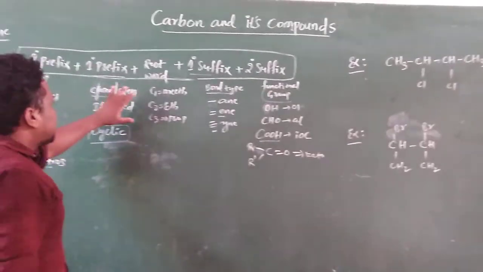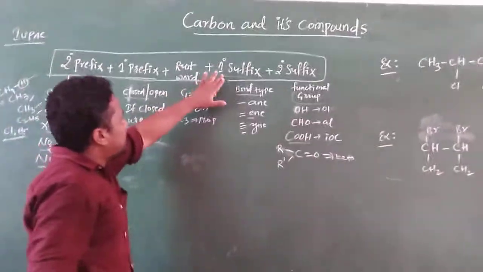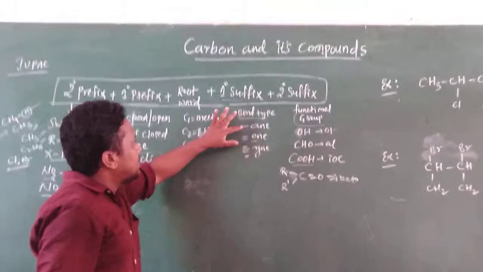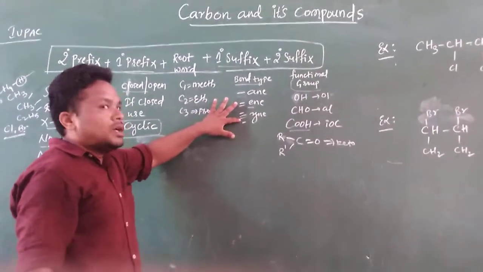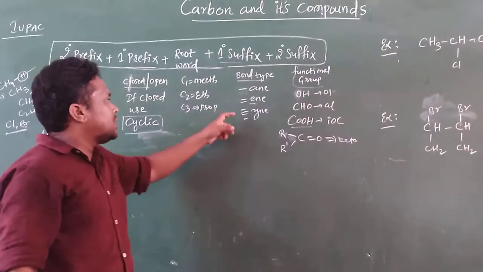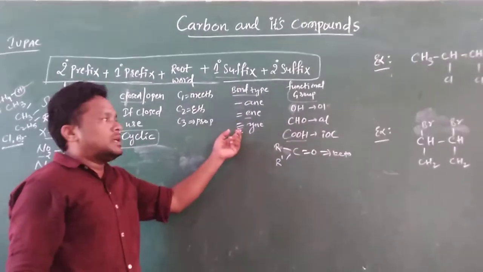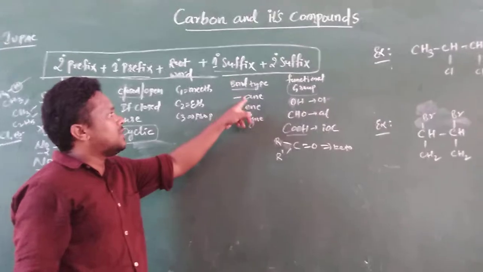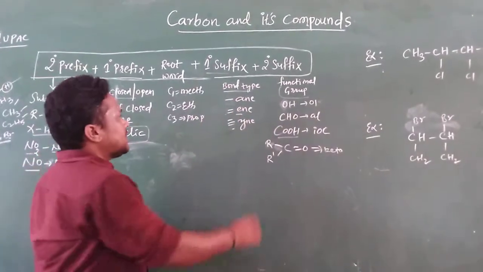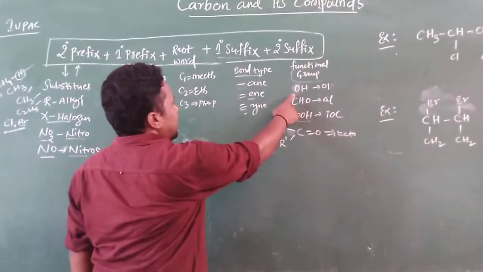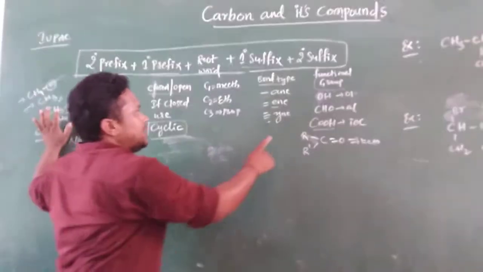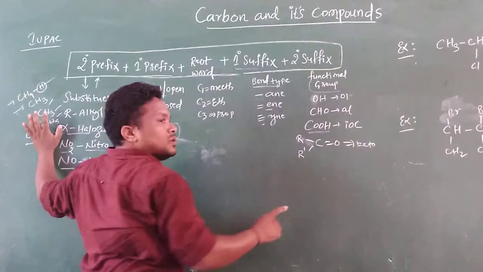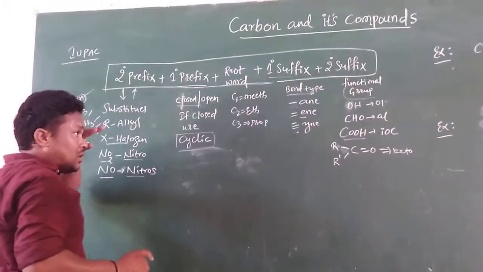Suppose the root word is completed and we come to the primary suffix. If the chemical structure has a single bond, double bond and triple bond, then you need to give more priority to the triple bond first, after that the double bond, after that the single bond. Next, if functional groups and substituents are both there in one chemical compound, then you have to give priority to the functional group first.